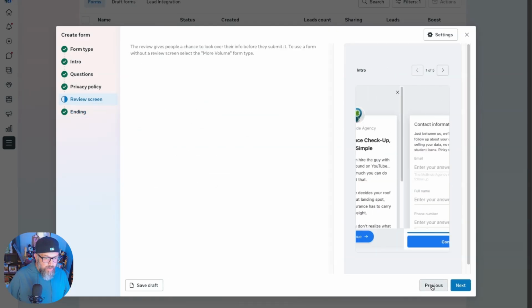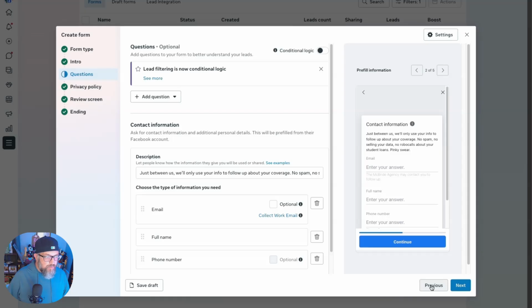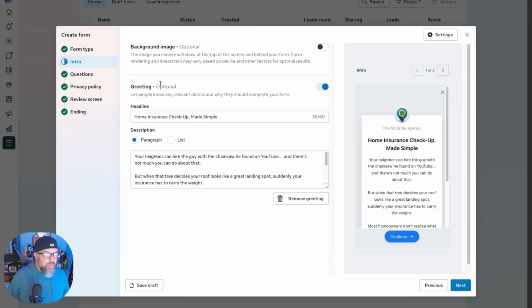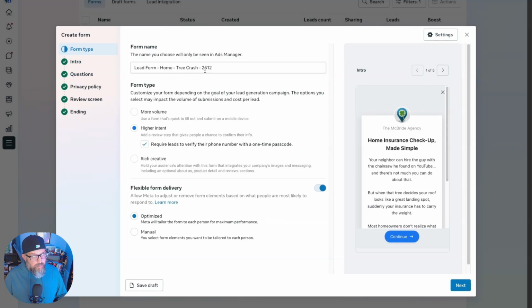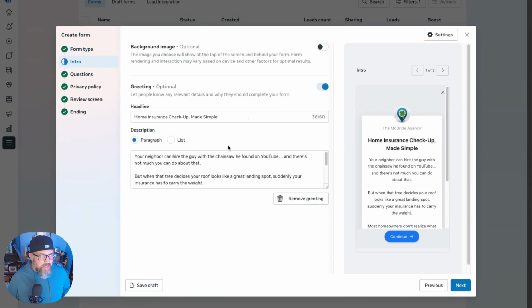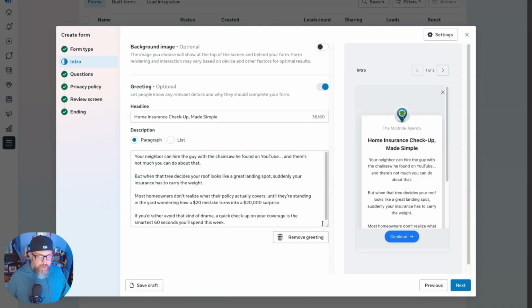So what we're doing, we'll go through all the parts again. Lead form, line of business, relevant ad information, and then I use year and month as my coding so I know when I made it. Higher intent, require leads to verify, leave the optimized as it is, put in a quirky fun headline, write a little bit of copy. It doesn't have to be super long, but it does need to have something.